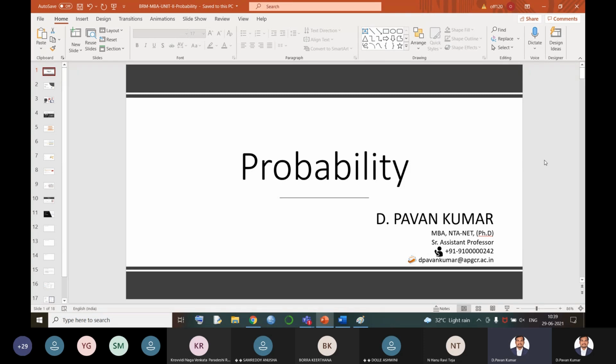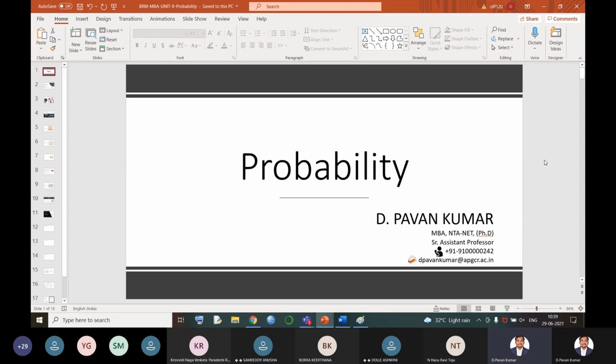Whether you are considering a die, coin, cards, people, or things, whatever it might be, the total number of things will always be our denominator. Whatever you are expecting out of these many is the numerator. Suppose I want to select a CR from this class, that means he will be our numerator. If I want to select a lady out of the class, the total number of girls will be my numerator. But the denominator will always be constant. The total number of outcomes of an experiment is always the denominator.